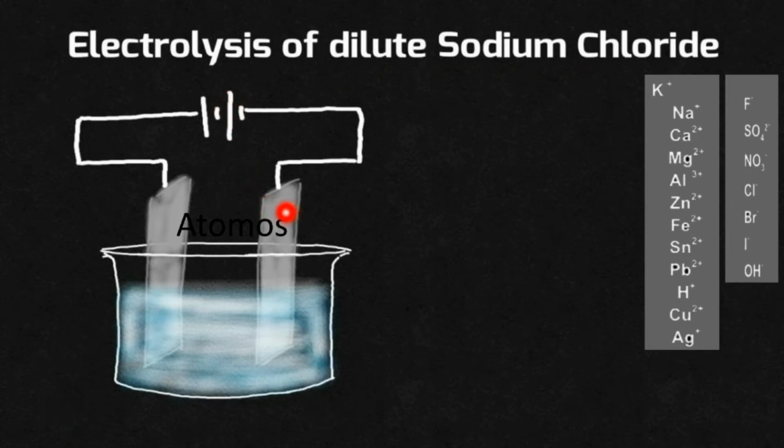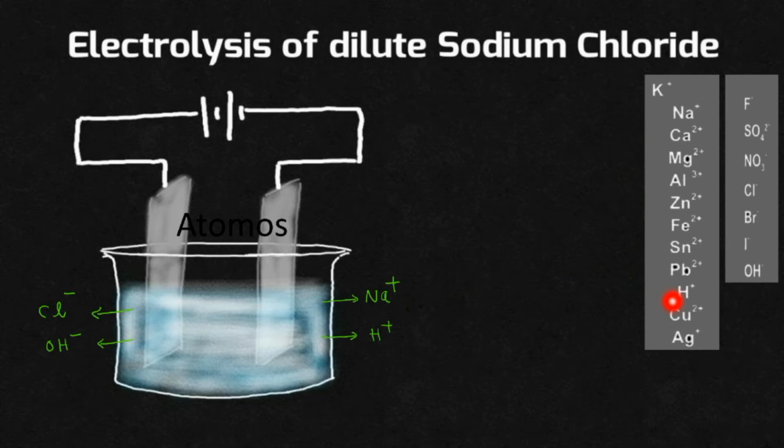If it is an inert electrode, it won't be participating in the electrolytic reaction. We will be writing what all ions are present inside the electrolyte. So, as it is sodium chloride, sodium ion will be present. Chloride ion also will be present. As it is an aqueous solution, H plus ion will be present and OH minus ion also will be present. But out of this, only one ion will be getting a chance to get discharged. In this case, which ion will be getting discharged? It depends upon the position of the ions in the electrochemical series.